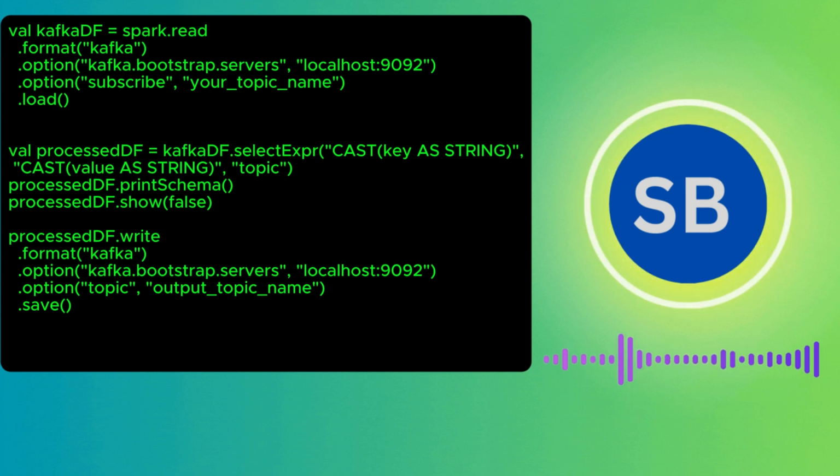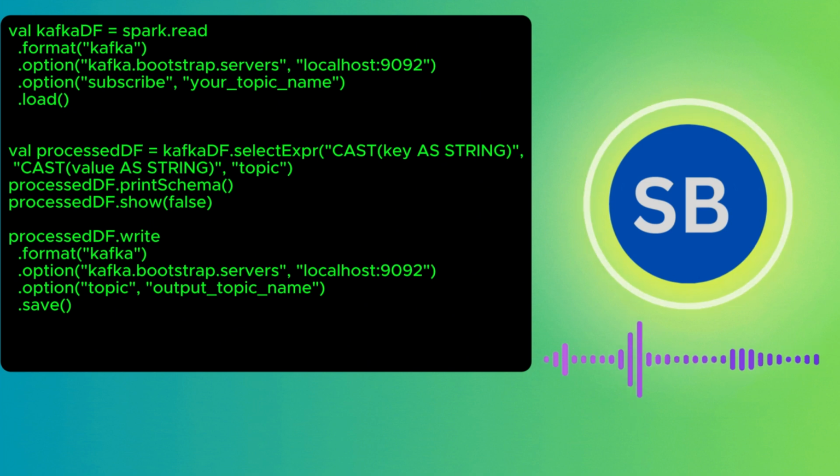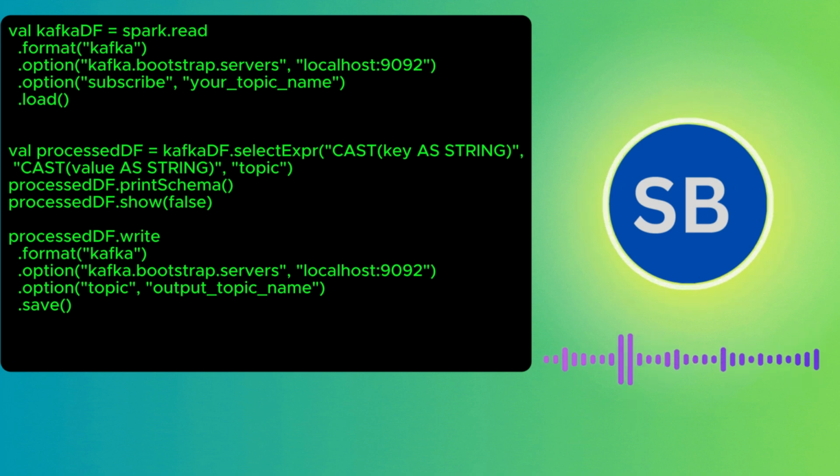To read the messages, we can use a Kafka select expression, read it in key and value format, parse it, and write the data to some other destination, something like S3 or HDFS. We can use the write method, DataFrame.write.format with whatever file format you want to define, and store it in persistent storage.